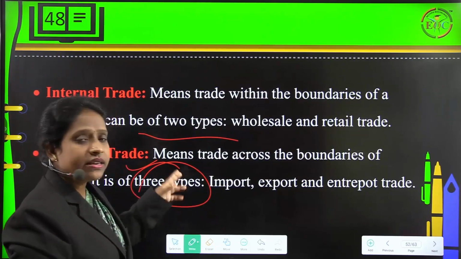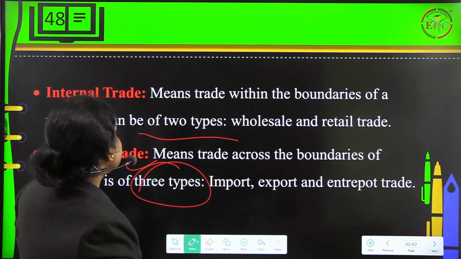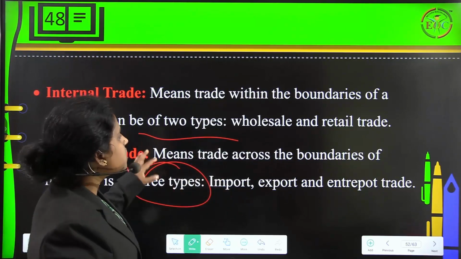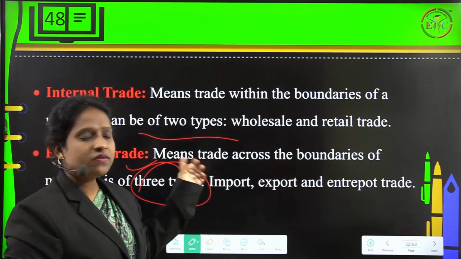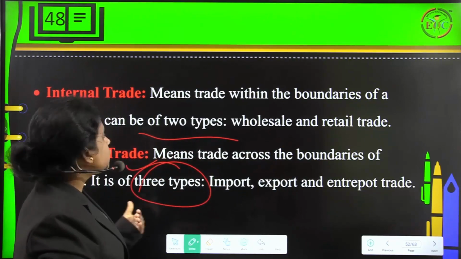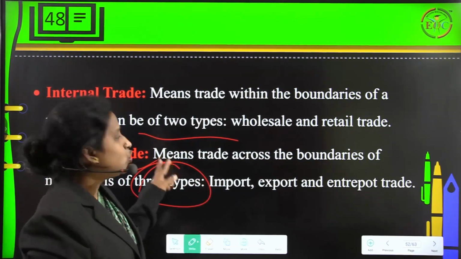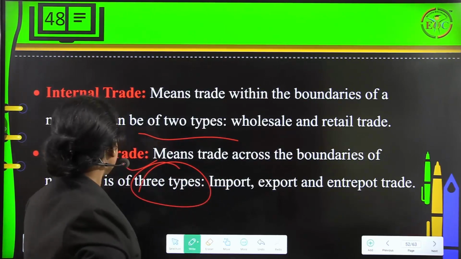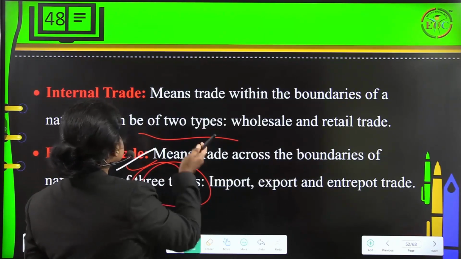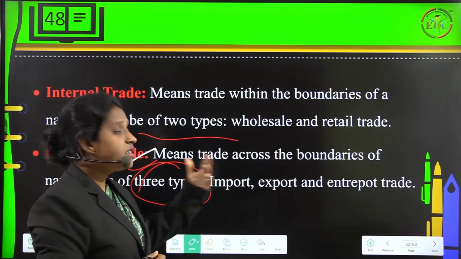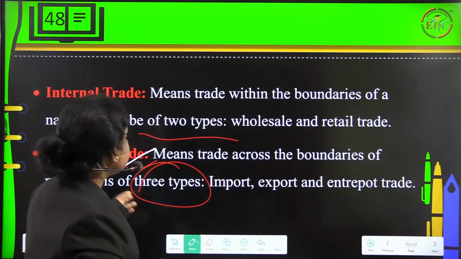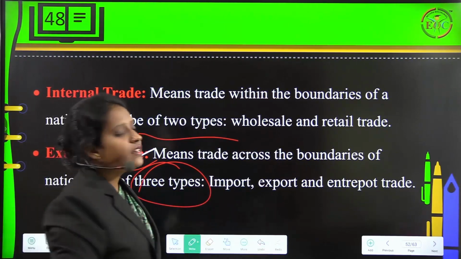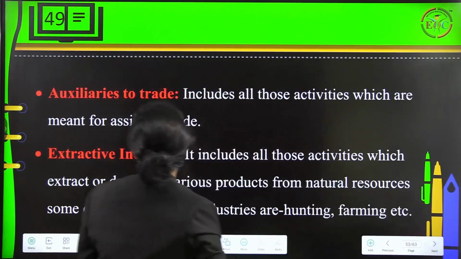Here, internal trade and external trade have a difference. Internal trade is also called domestic trade, because the transaction takes place within the boundaries of the nation. And we also have two types of internal trade: wholesale trade and retail trade. And external trade, again, crosses the boundaries of the nation, and it is of three types: import, export, or entry-port trade.